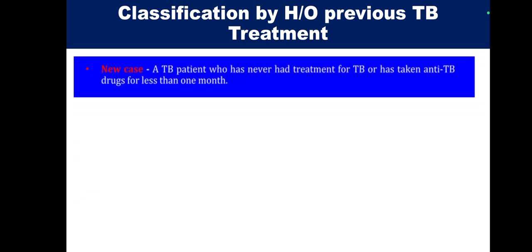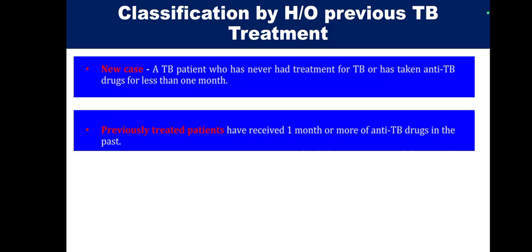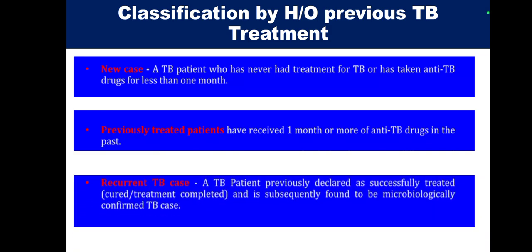Again, we classify the TB patient based on the previous TB treatment, and that is important for us for treatment purposes. So a new case is a TB patient who has never had treatment for TB or has taken anti-TB drugs for less than 1 month. All these patients we call a new case. Previously treated patients are those who have received 1 month or more of anti-TB drugs in the past, so they are categorized as previously treated patients.